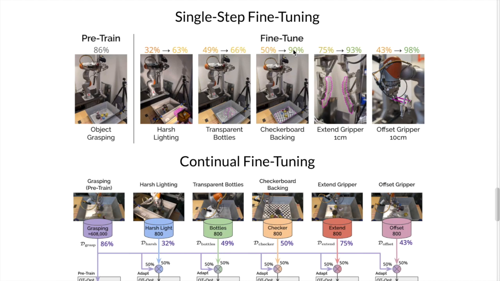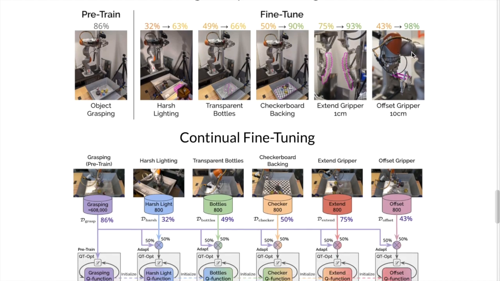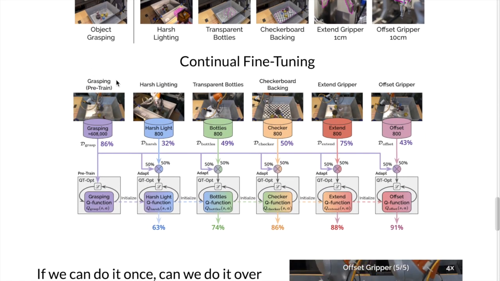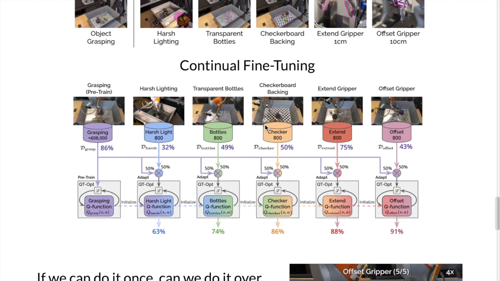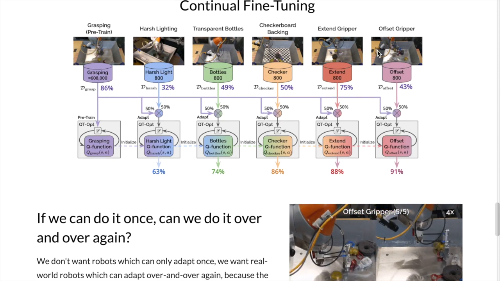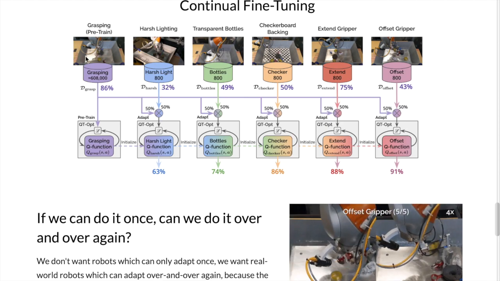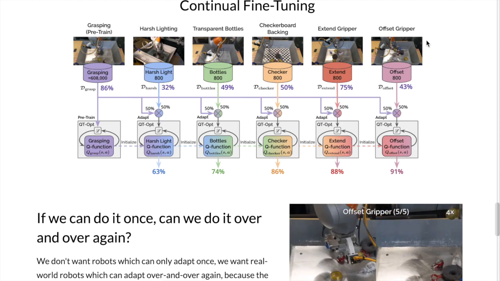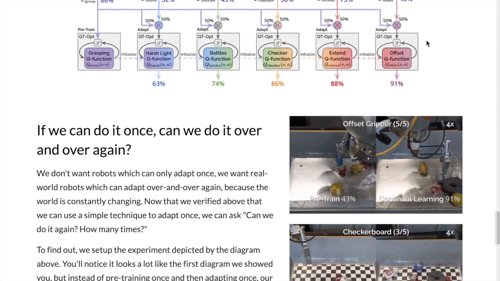And they show that you can just, in a continual learning way, iteratively do this with new tasks, going from harsh lighting, where you're doing the 50% data blending of the harsh lighting and the previous data, then transparent bottles, which is this notoriously hard task where they're see-through bottles and the vision systems really have a hard time with this. Then the checkerboard backing, the extended gripper, changing the gripper, and the offset gripper. So showing that you can do this continual fine tuning, and the robots adapt pretty well with this new algorithm of mixing the data batches and then fine tuning in that way.